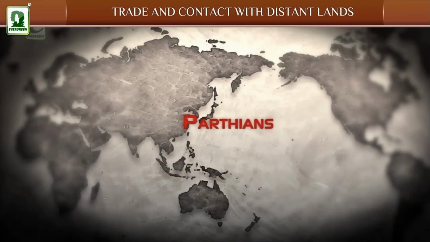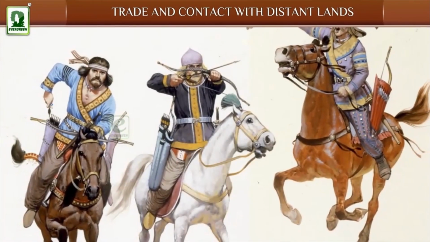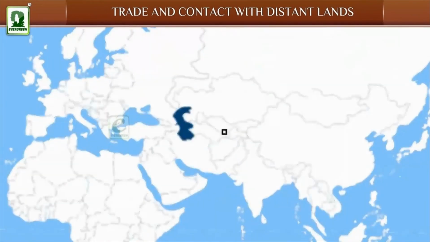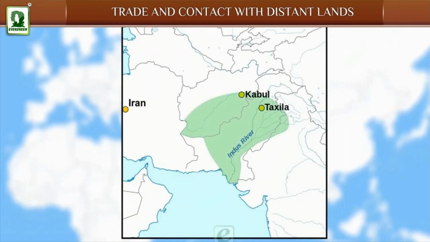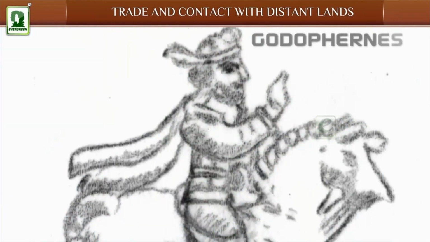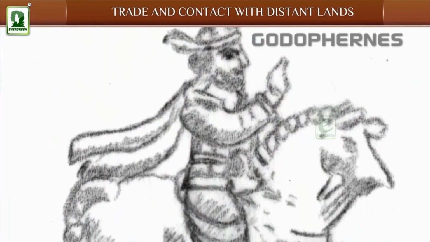Parthians. Parthians came from Iran in 1st century AD and ruled over a small portion in the northwest of India. Godopharines was the most well-known Parthian ruler.